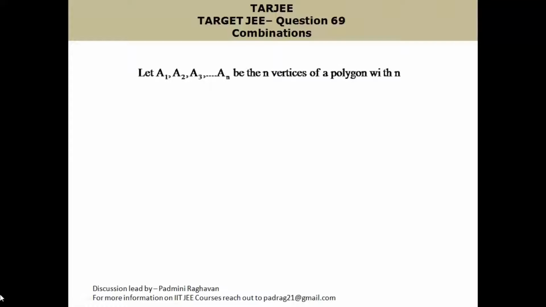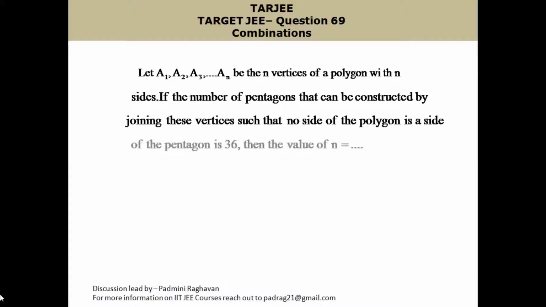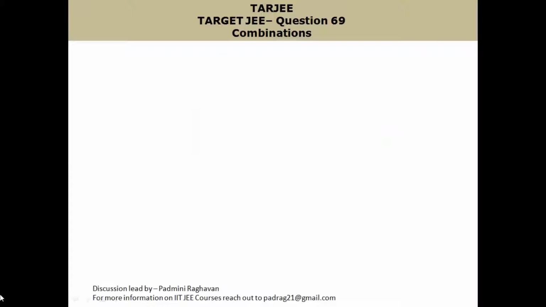Let A1, A2, A3, etc., An be the n vertices of a polygon with n sides. If the number of pentagons that can be constructed by joining these vertices such that no side of the polygon is a side of the pentagon is 36, then find the value of n, numerical type.